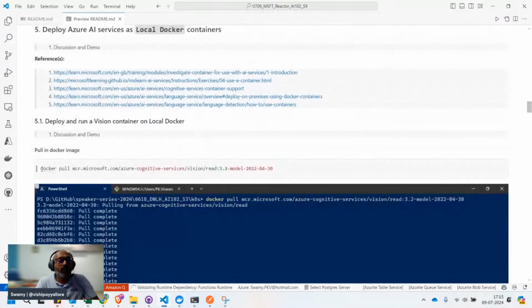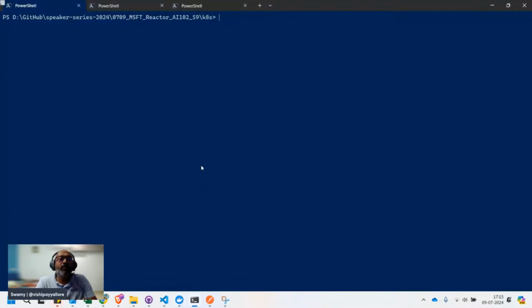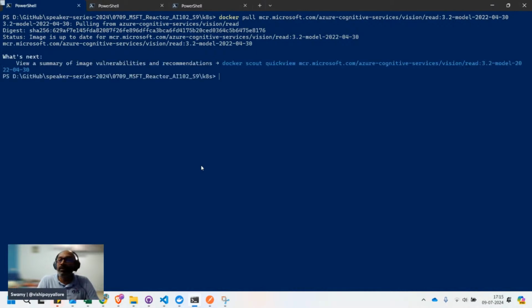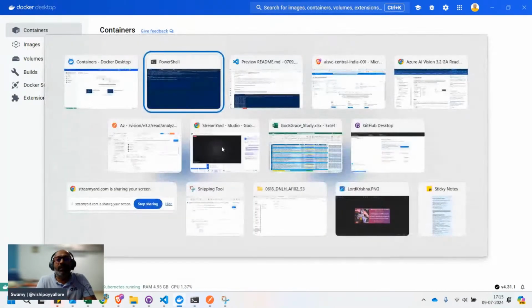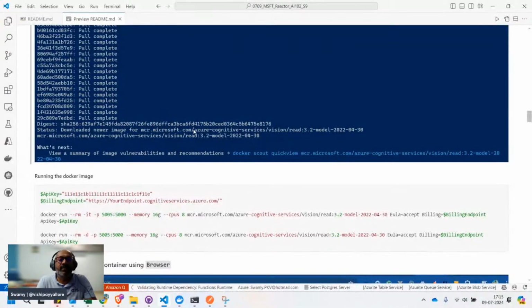So let me pull this Docker image, and I saw a very big improvement in this image. When I used this same image, or the previous image, last month, it used to bring in somewhere in GBs. Now it was around 900 or some MB, and it was pretty quick. So I saw that the image is a little leaner. I might be imagining it, but that's what I felt when I was redoing this this morning.